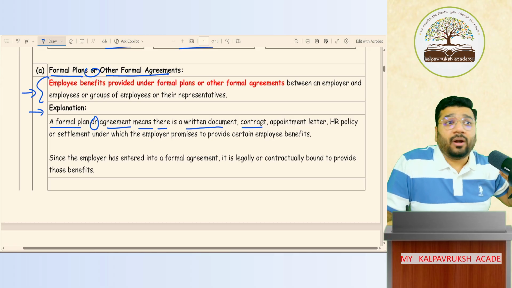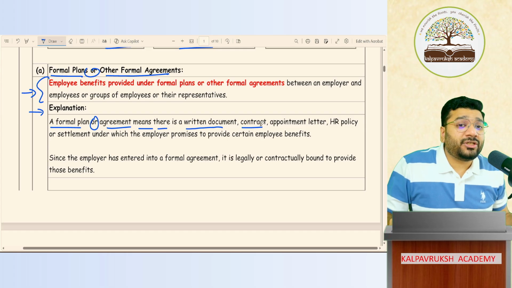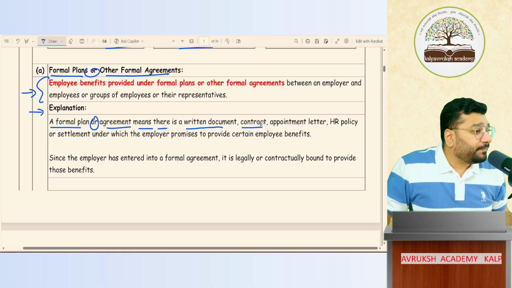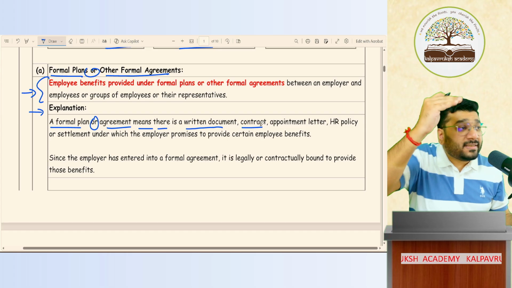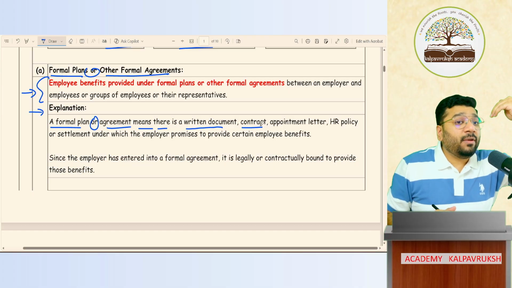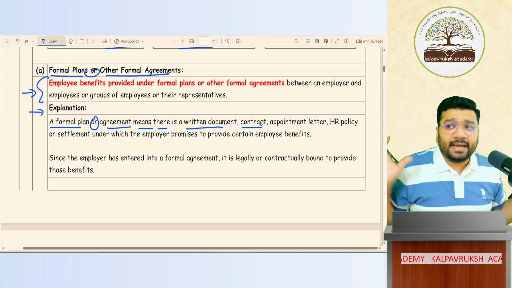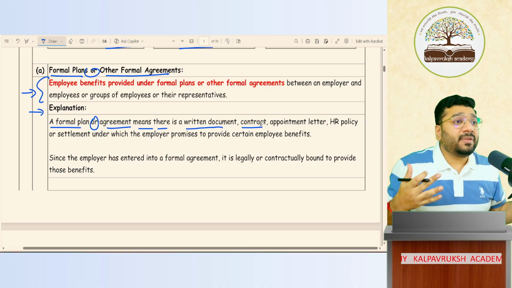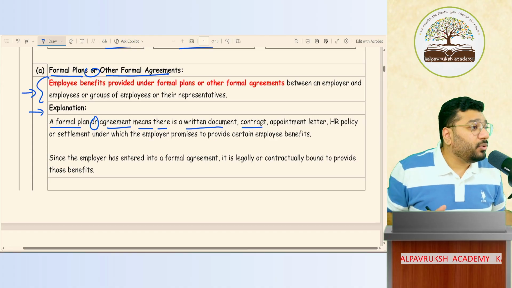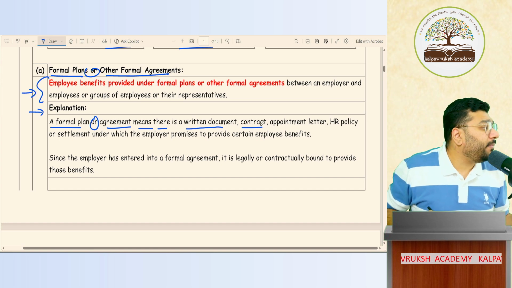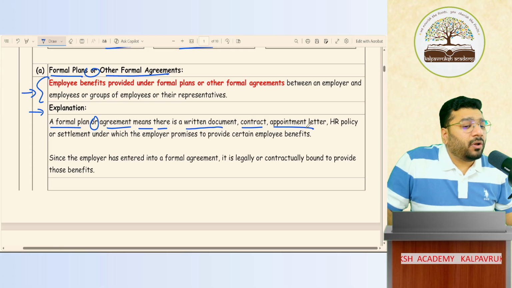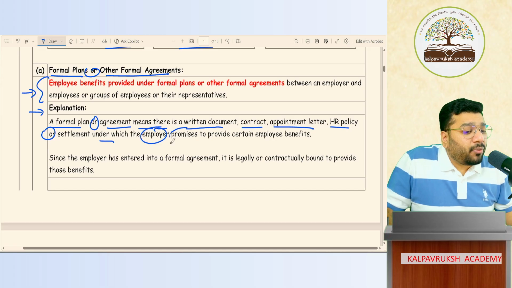In that employment contract, all the terms and conditions will be mentioned. At what time to what time you have to work, how much salary you will be paid, what is the breakup of the salary, in what parts it will be paid, complete description. Apart from this, what else the company is expecting from you, everything will be mentioned in the employment contract, which also is called as appointment letter, or in HR policy, under which an employer promises to provide certain employee benefit.